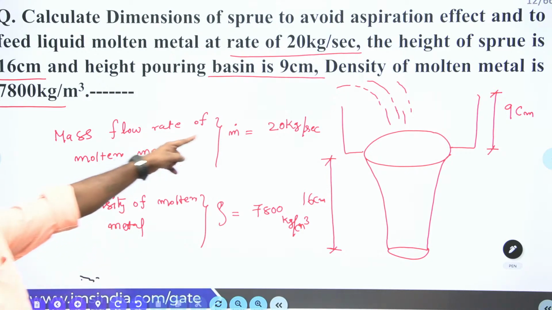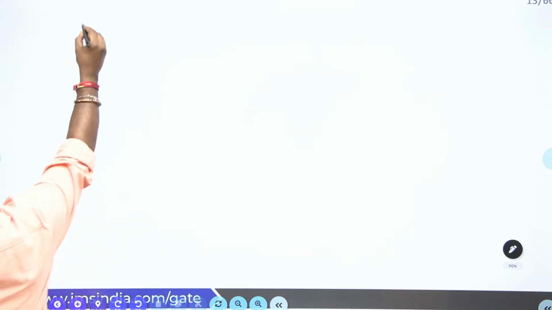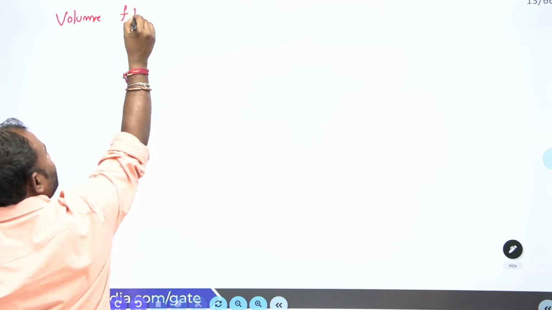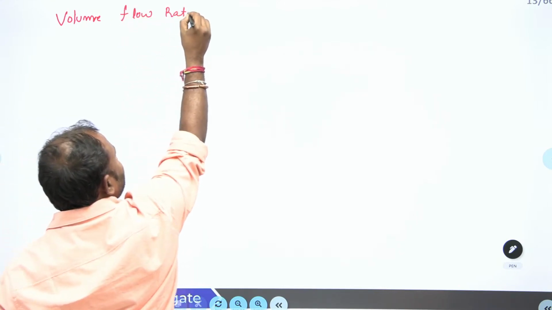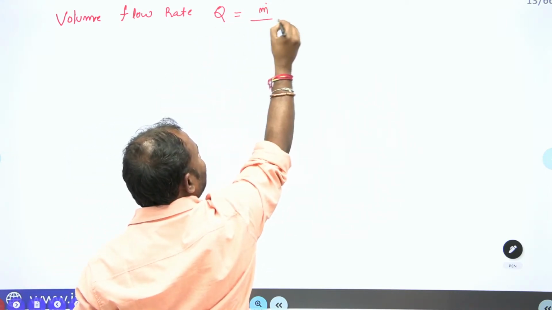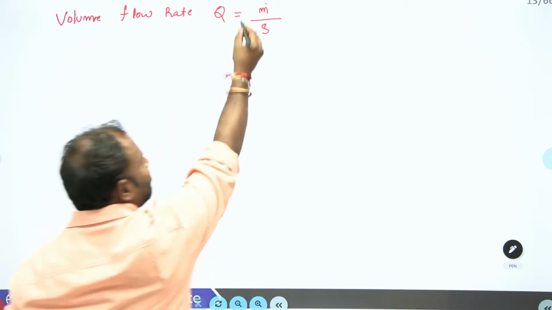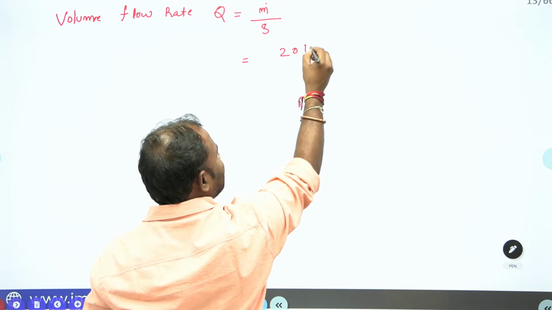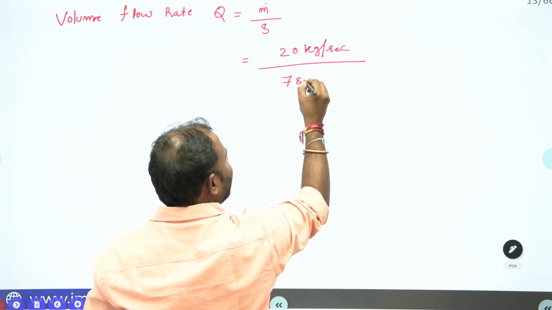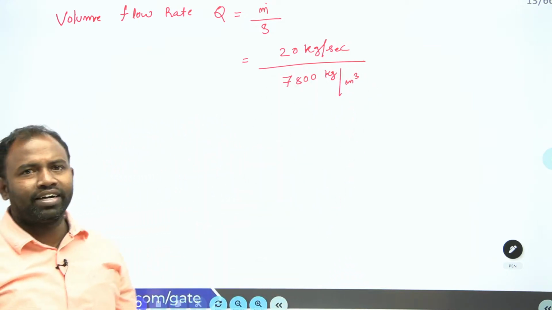Now here, mass flow rate is given, density is given. Now, can I calculate the volume flow rate? Volume flow rate Q is equal to mass flow rate divided by density. Yes guys, mass flow rate divided by density. What is the mass flow rate? It is 20 kg per second divided by density 7,800 kg per meter cube.